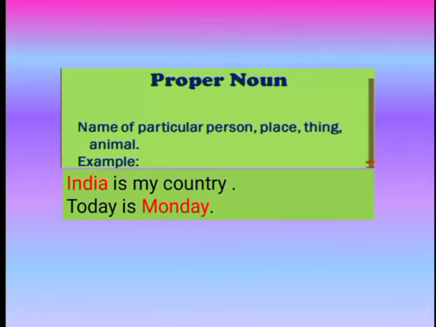The first one, proper noun. Name of a particular person, place, thing, animal. Example shown on the slide. India is my country, where India is a proper noun. Today is Monday, where Monday is a proper noun.